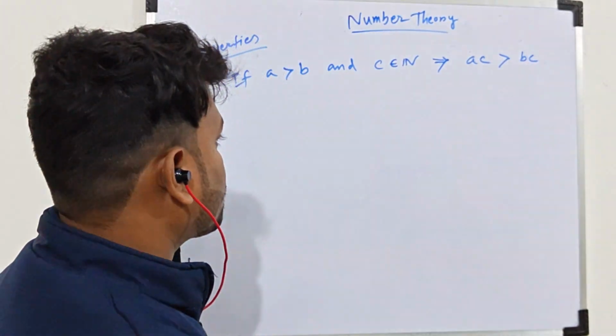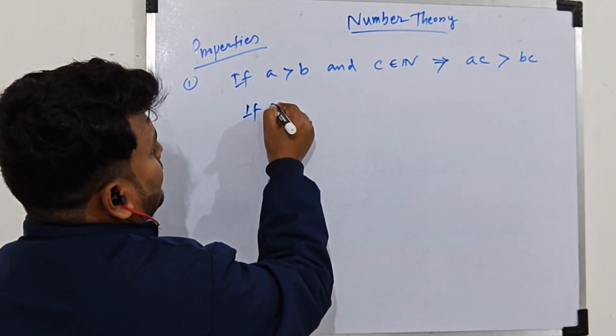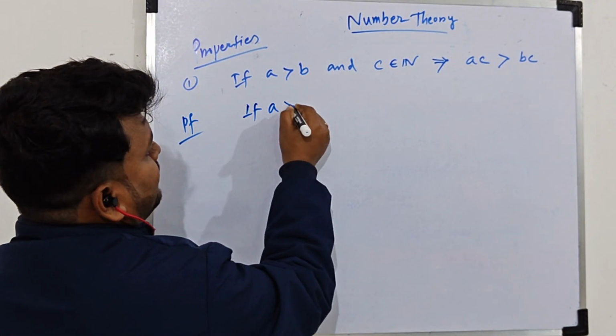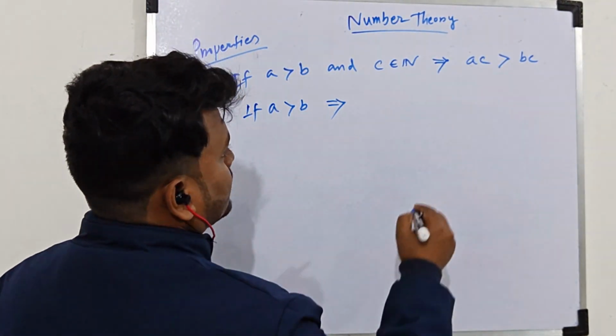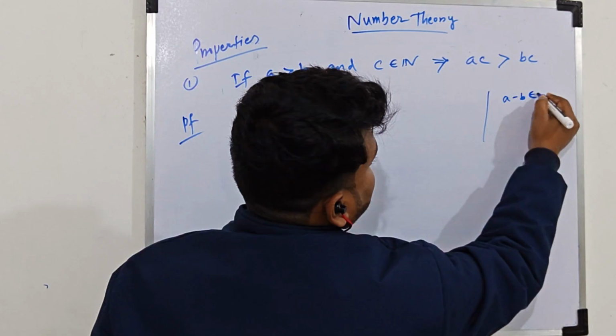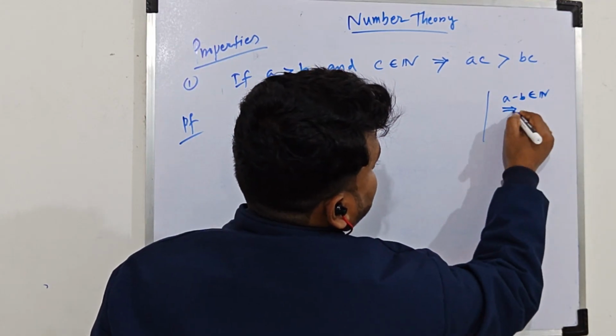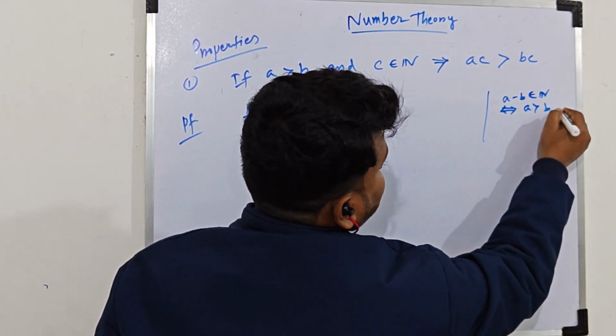Okay? How do we prove it? If a is greater than b, then by the order relation, a minus b belongs to N if and only if a is greater than b.